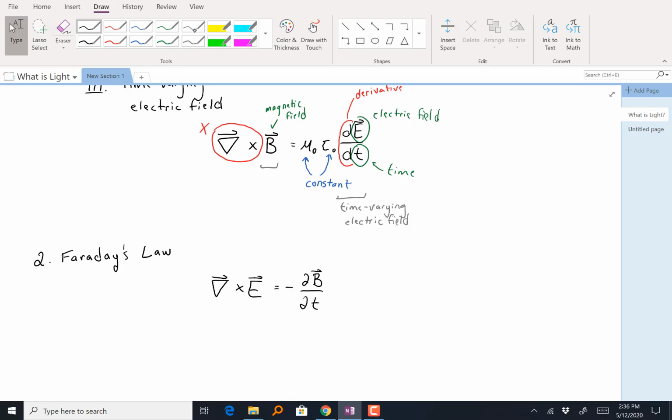So again, this term on the right-hand side, this is my time-varying magnetic field. And this is going to create an electric field.